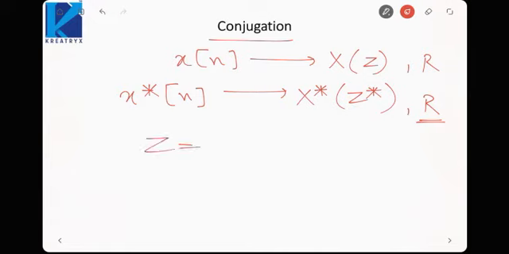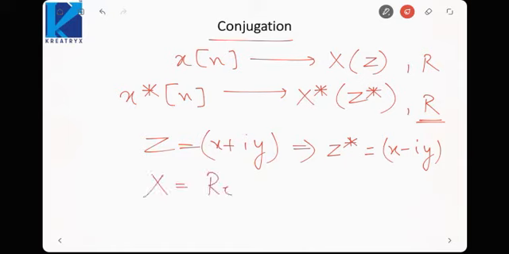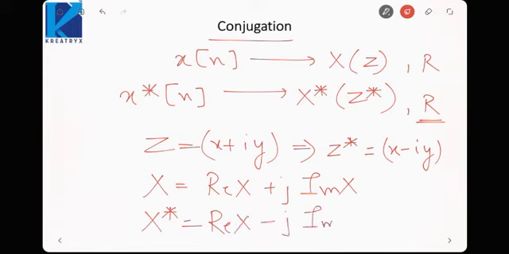That is, z is equal to x plus j y, so we have to make it x minus j y. Now this function also would have a real and imaginary part, that is, real part of X plus j imaginary part of X. So we have to take the X conjugate: real part of X minus j imaginary part of X. So we have to do this also, and inside X we have to put z conjugate. We have to take the conjugate of X and put z conjugate instead of z inside that function.